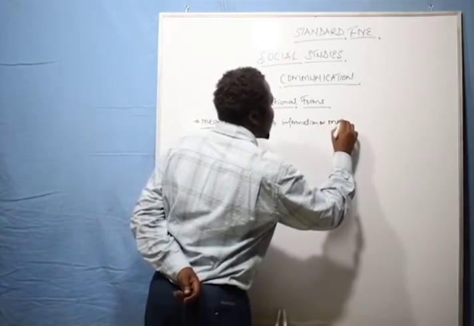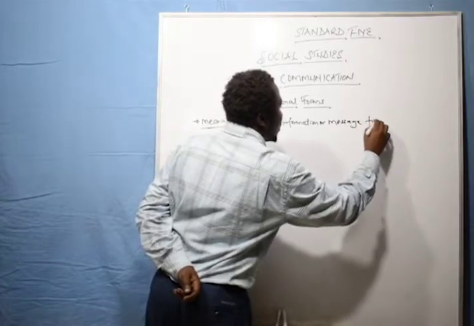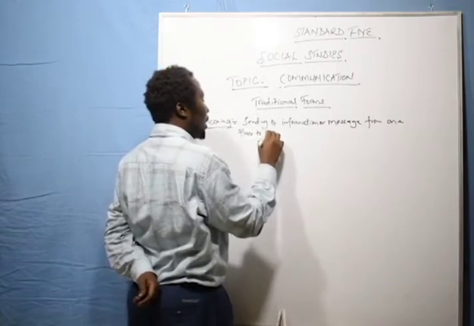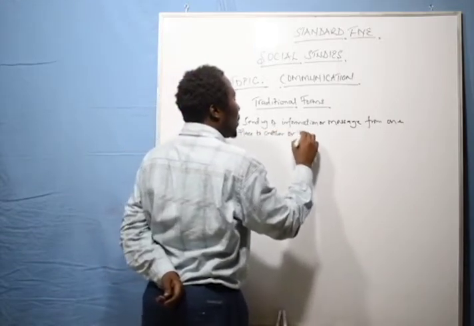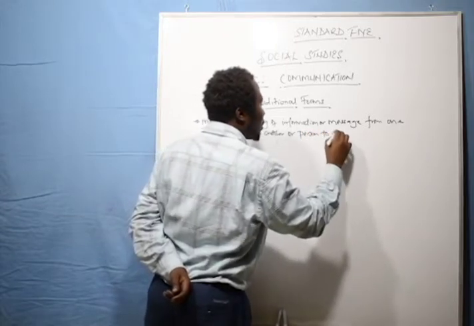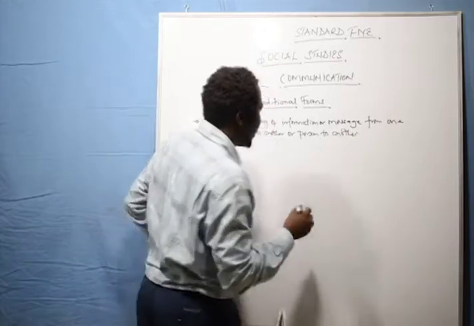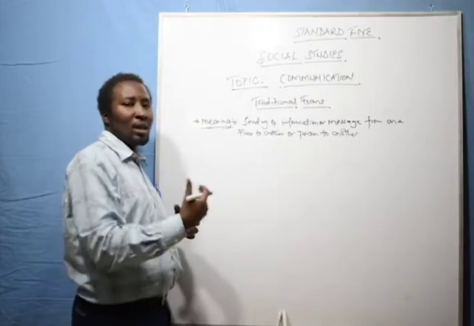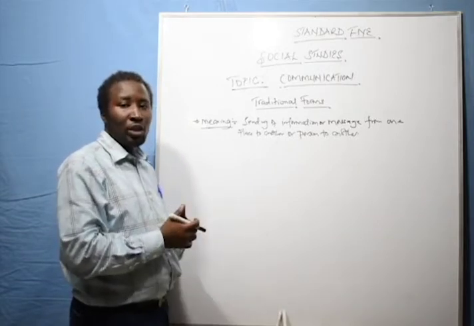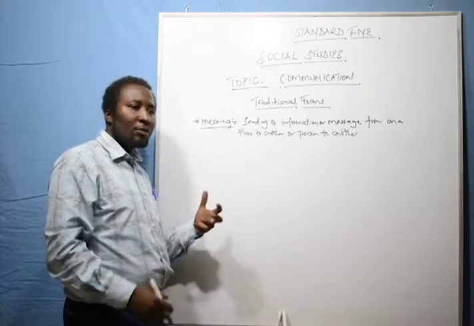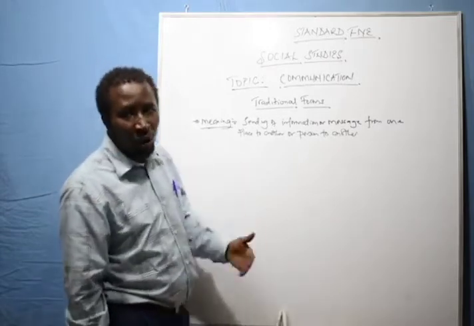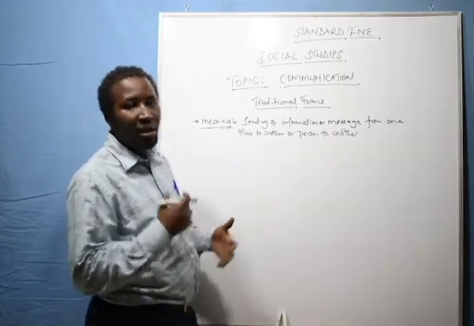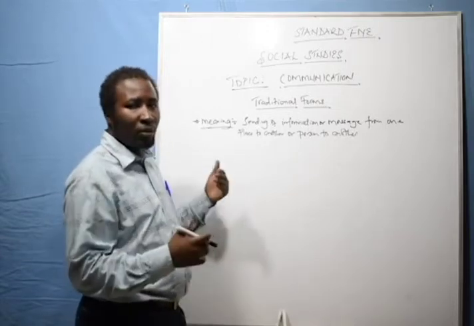Or messages from one place to another, or person to another. Okay? For example, if you are sending information or a message from one place to another, that's what we call communication. I'm sending information from one place to another, from one person to another, that's what we call communication. So communication is where you relay messages, information, from one place to another or from one person to another.